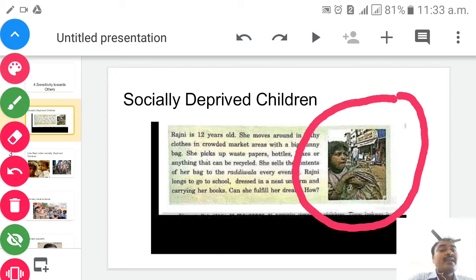Nothing but the children who can't live a peaceful life, or you can say a decent life, a good and happy life like us and you all, isn't it? In our next slide, children, we will see who are the other socially deprived children in India like Rajni. In our next slide, children, I will show you now.